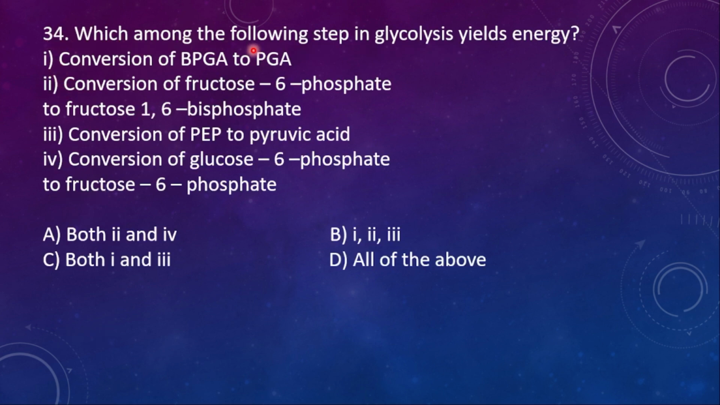34. Which among the following steps in glycolysis yields energy? Option 1. Conversion of BPGA to PGA. 2. Conversion of fructose 6-phosphate to fructose 1,6-bisphosphate. 3. Conversion of PEP to pyruvic acid. And fourth, conversion of glucose 6-phosphate to fructose 6-phosphate. Here the right option is both 1 and 3. This one and this one, they yield energy.